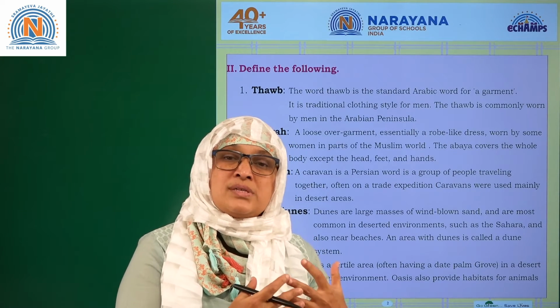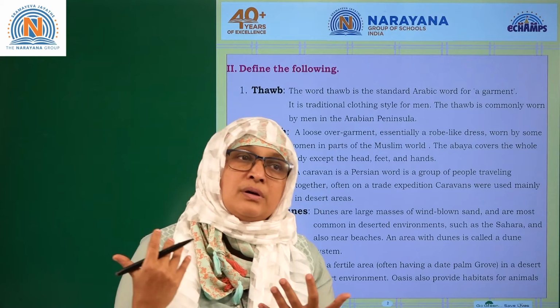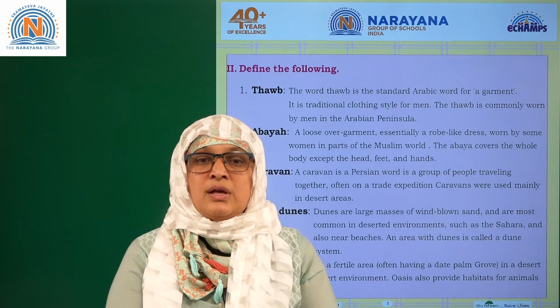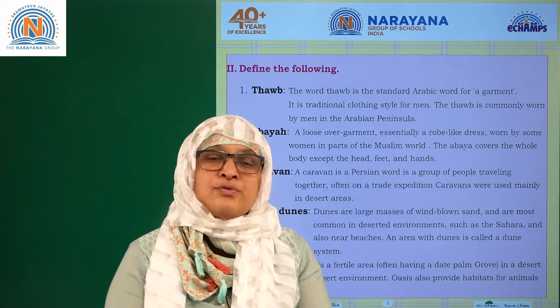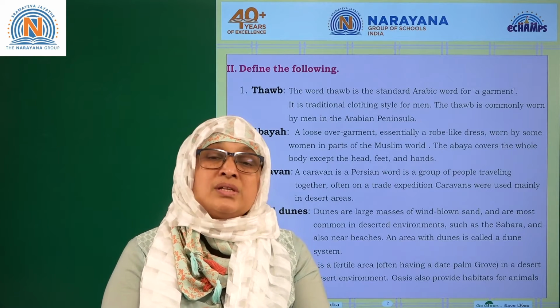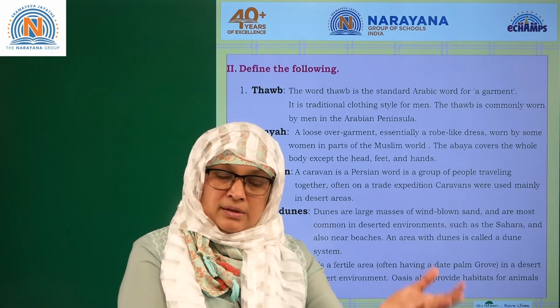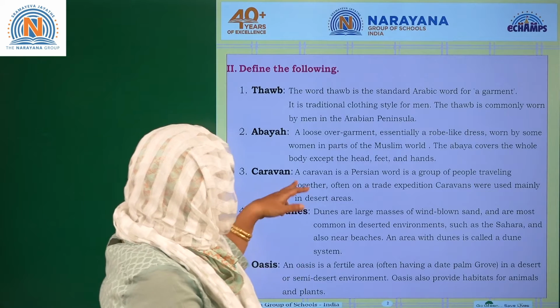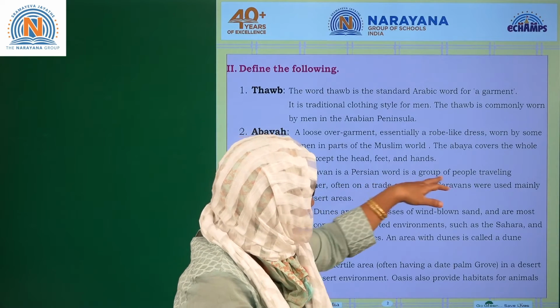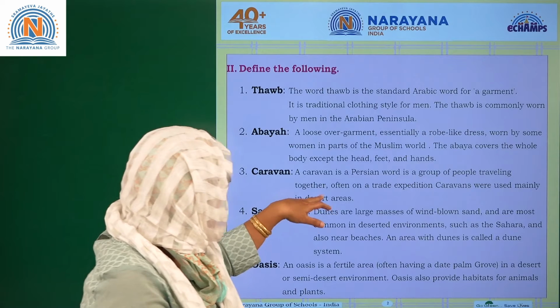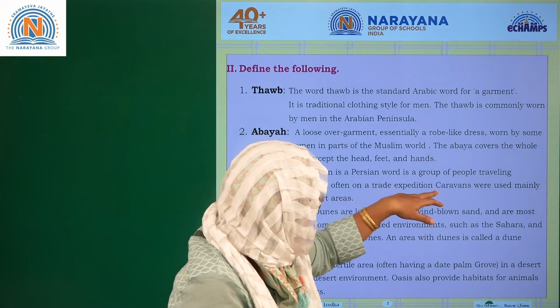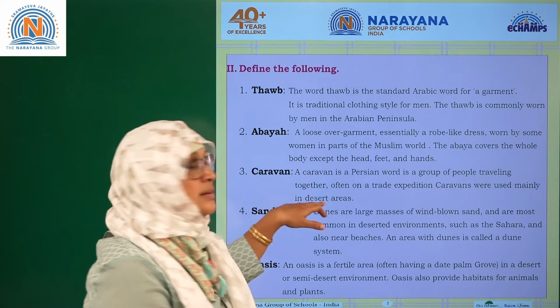In some part of the sandy area, they even take up the horses also. So mainly they travel from one place to another for doing business with the other neighboring countries. A caravan is a Persian word, a group of people traveling together, often on a trade expedition. Caravans were used mainly in desert areas.